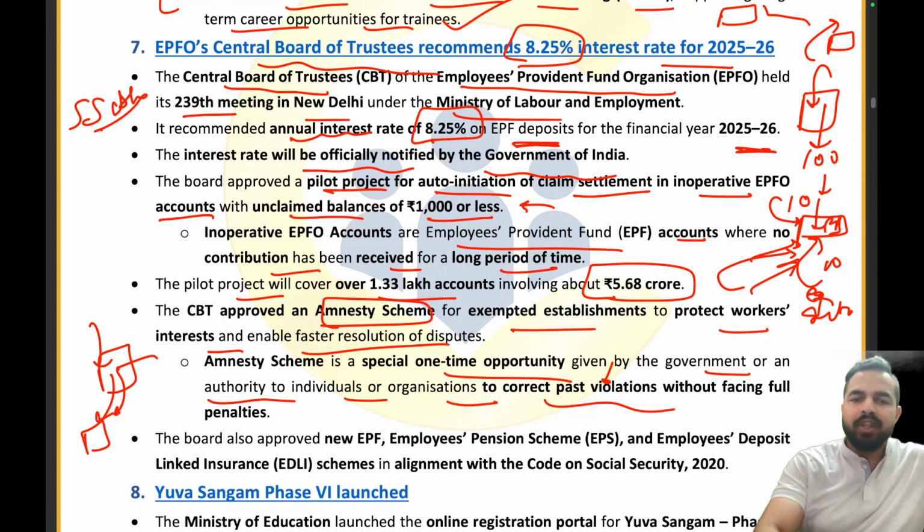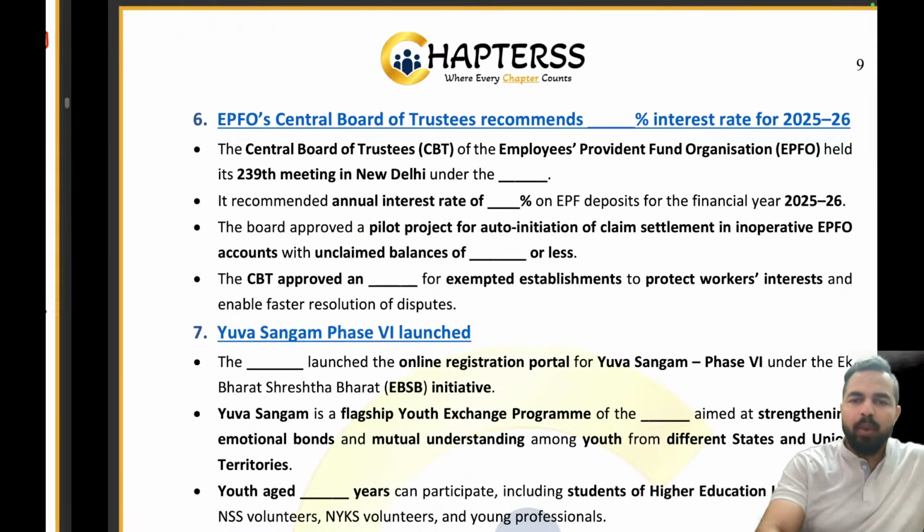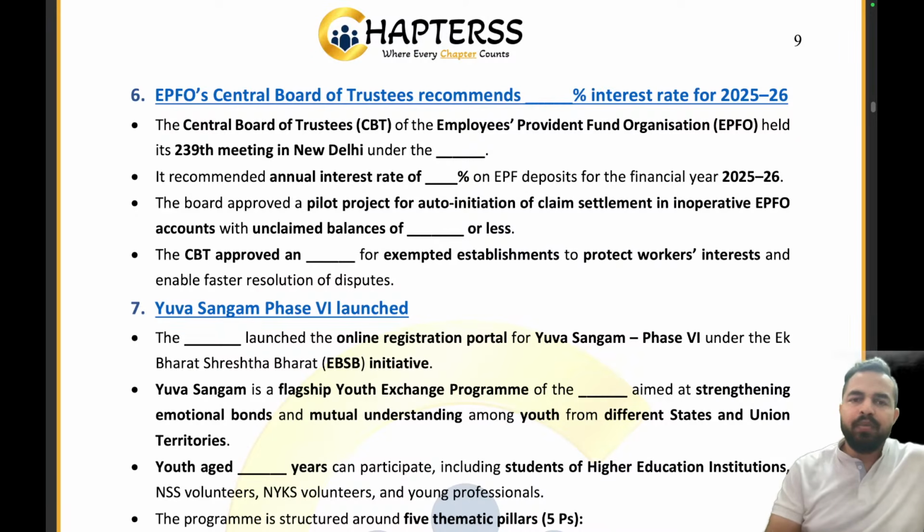Now let's try to answer the question. The EPFO Central Board of Trustees has recommended what interest rate? What is the percentage of interest rate? 8.25%. Absolutely right.